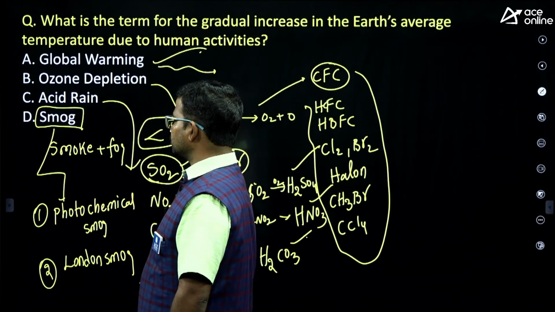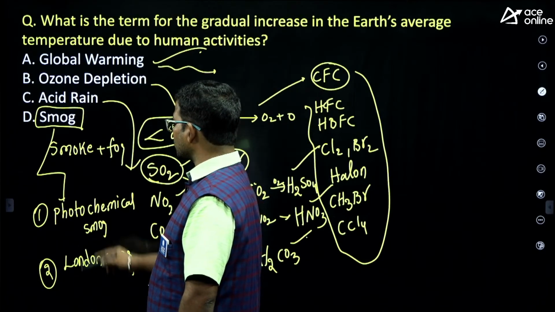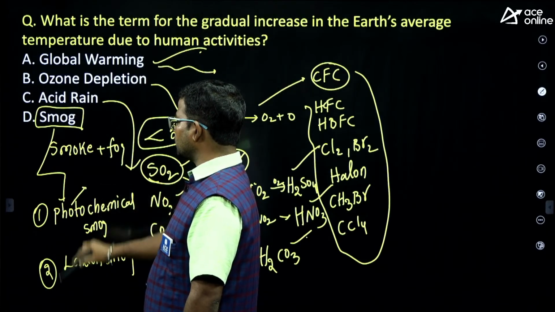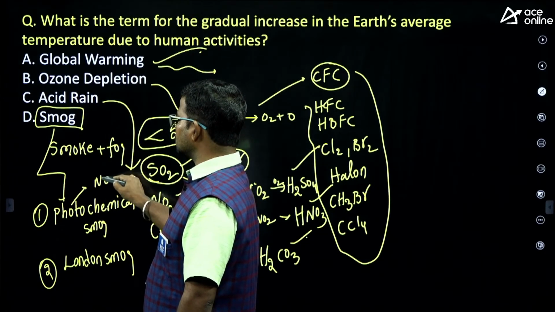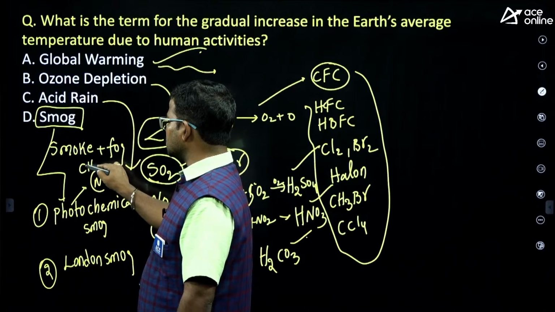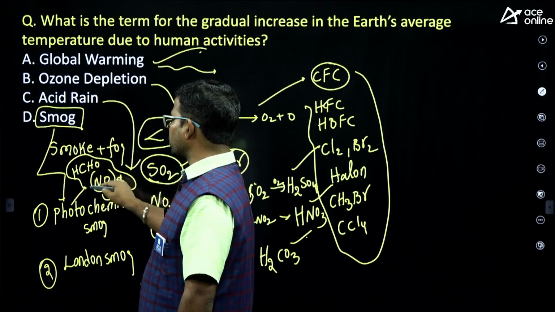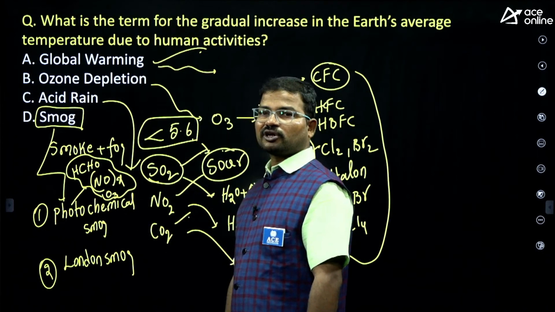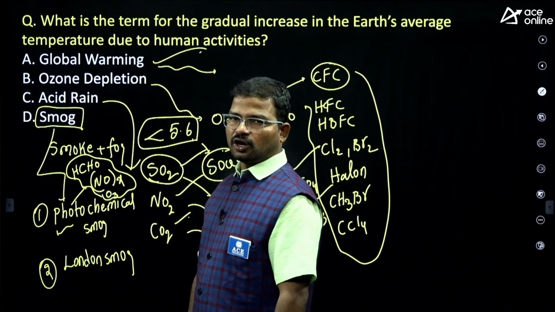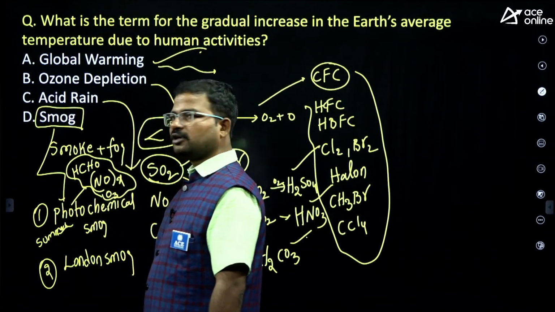When do we observe photochemical smog, and which chemicals are responsible for that? Photochemical smog is majorly caused by the existence of oxides of nitrogen. Next, formaldehyde also. Next, ozone also. If we have these chemical constituents, then we call it photochemical smog. This type of smog we especially observe in the summer period.